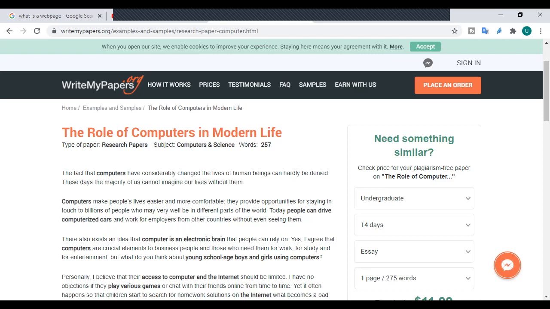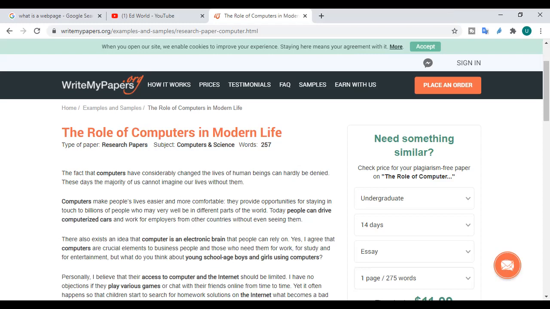Okay, now this is a web page. Why do we call it a web page? Because we can access it only if we have internet, and similarly it is displaying all of the information which I needed related to the role of computer, and it has collected all of that information onto one page and then displayed it to me. Got it?